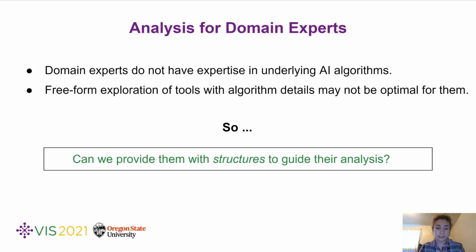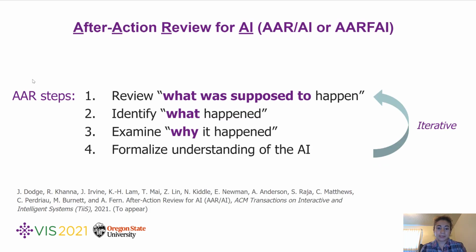Although most visualization tools for AI interpretability consist of many views and their users are often asked to freely explore them, the free-form exploration may not be optimal for these domain experts who do not know every detail of the underlying AI systems. Our team recently developed a new structured process for domain experts to assess AI called After Action Review for AI, or R5.